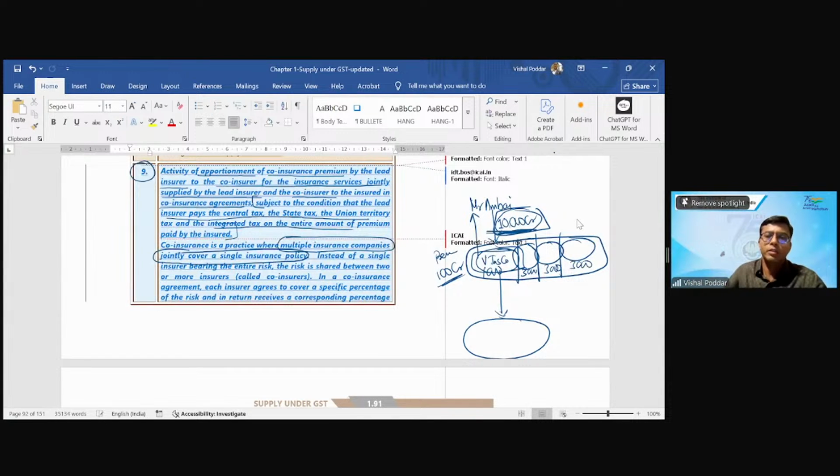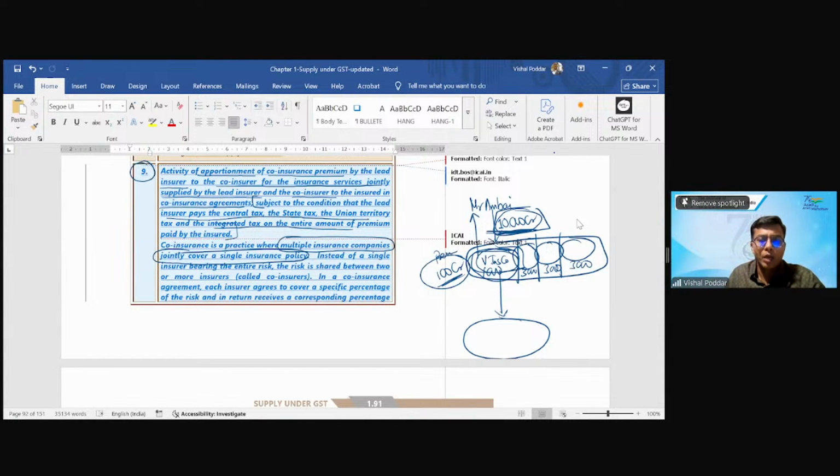This is how the 10,000 crore insurance policy of Mr. Ambani is given. Now I am the lead insurer. Lead means the one who got this particular contract originally, but decided to do it jointly. Mr. Ambani is least bothered whether I'm a single person or four persons. He says, Vishal, okay, I'm giving you this 100 crores, you give me this 10,000 crore policy.